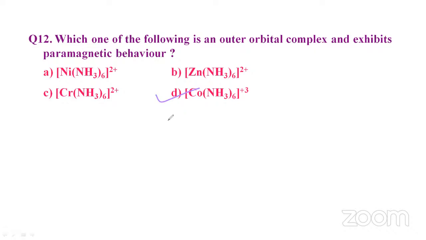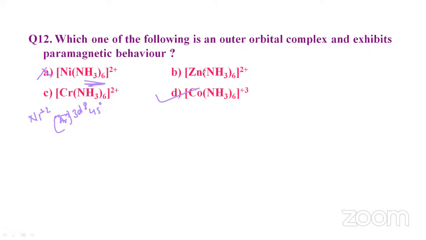Here, if you consider A, your nickel is in +2 state, thus it becomes 3d8 4s0. This is the electronic configuration. To accommodate the 6 ligands of ammonia, two 3d orbitals should be empty. But here the two 3d orbitals are not vacant. So this is wrong. It will not form an outer orbital complex with paramagnetic behavior.